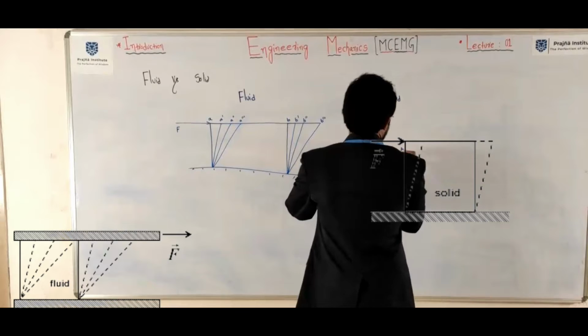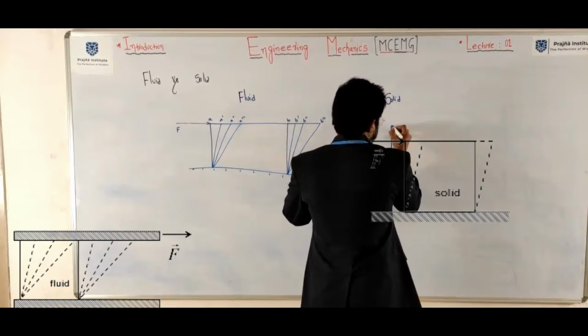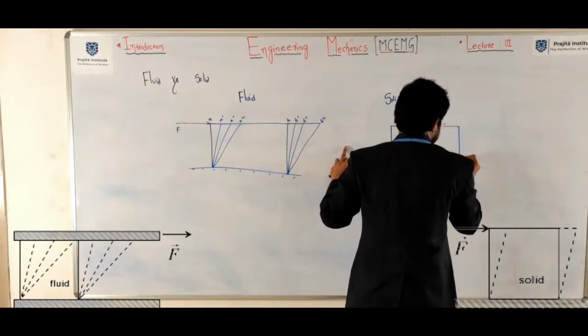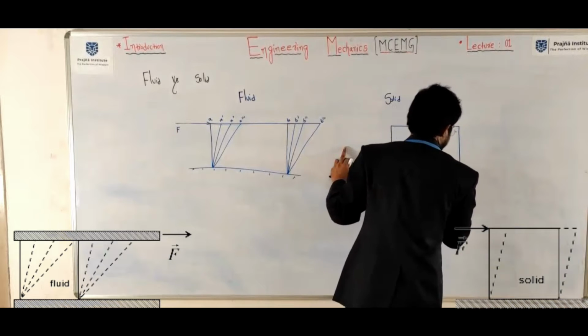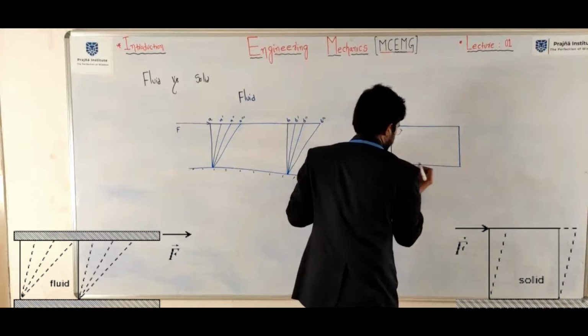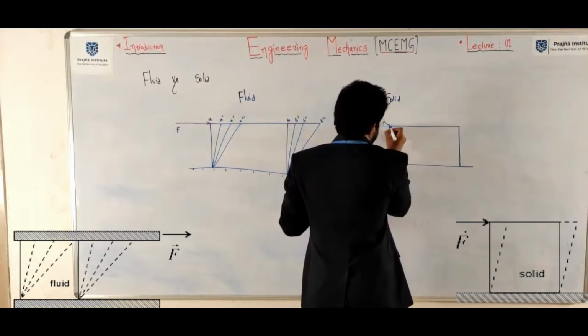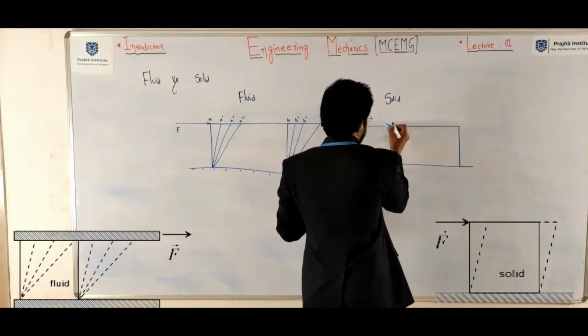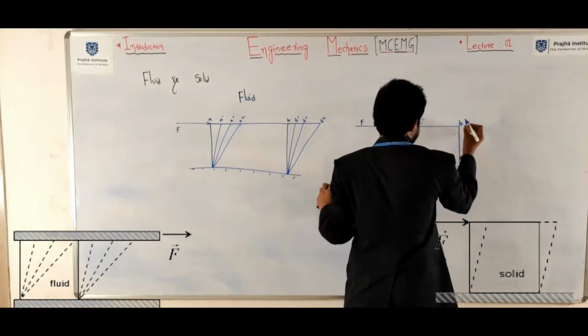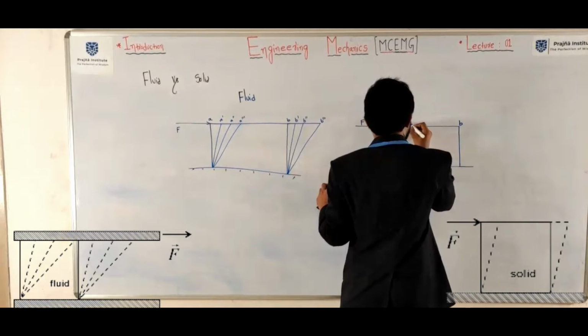Now, solid. Write down solid. F, it is A, this is B. A dash.